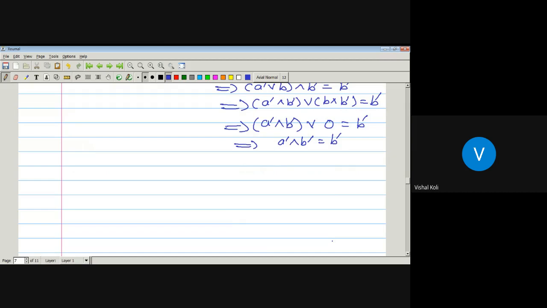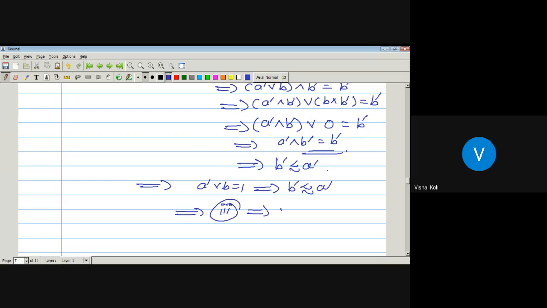By the definition of upper bound and greatest lower bound, as A complement meet B complement is B complement, what is the relation between A complement and B complement? B complement precedes A complement. Which implies whenever A complement join B is 1, then B complement must precede A complement. And from that we can say 3 implies 4.